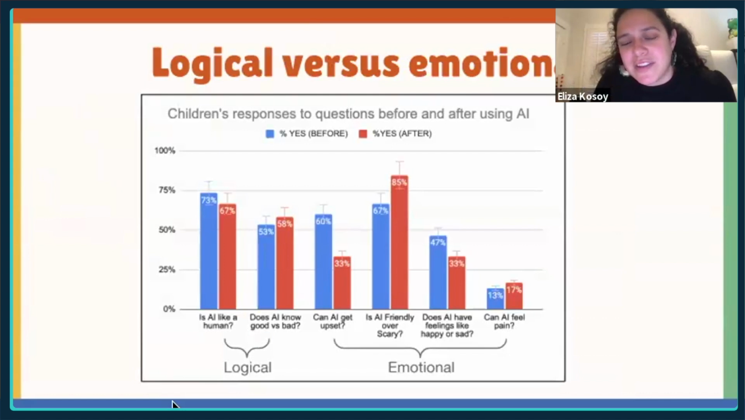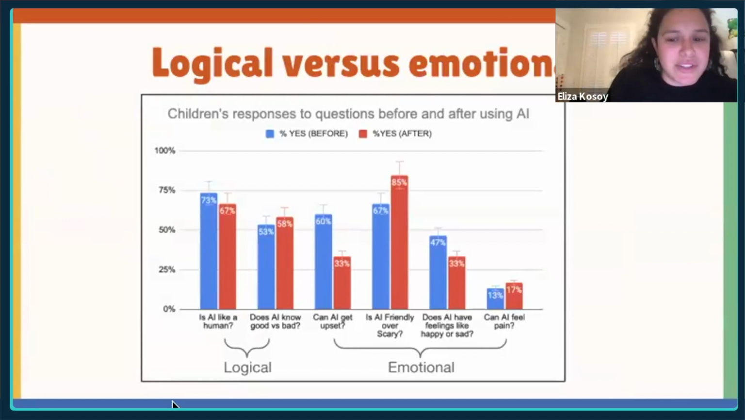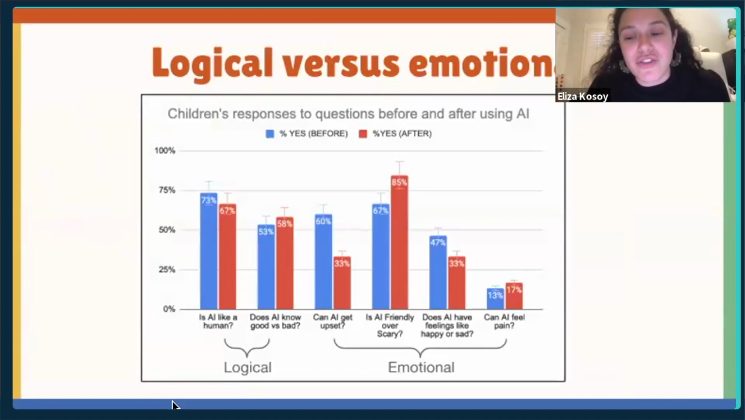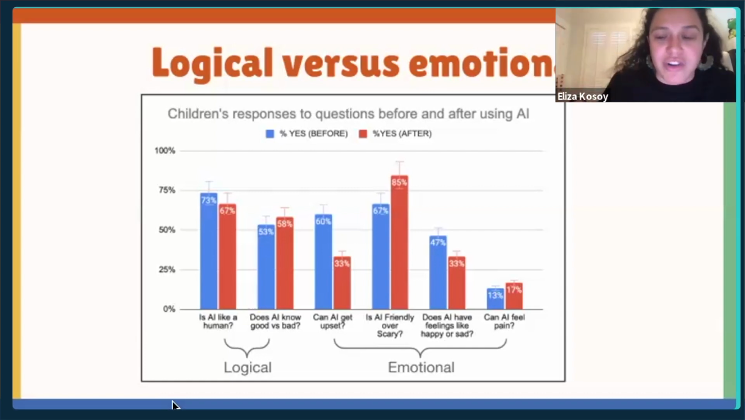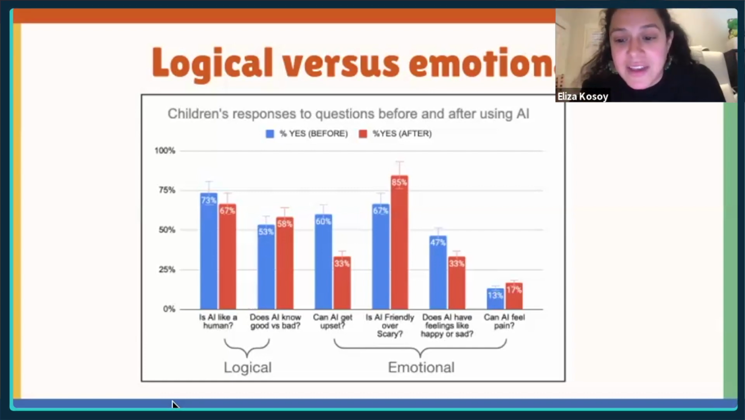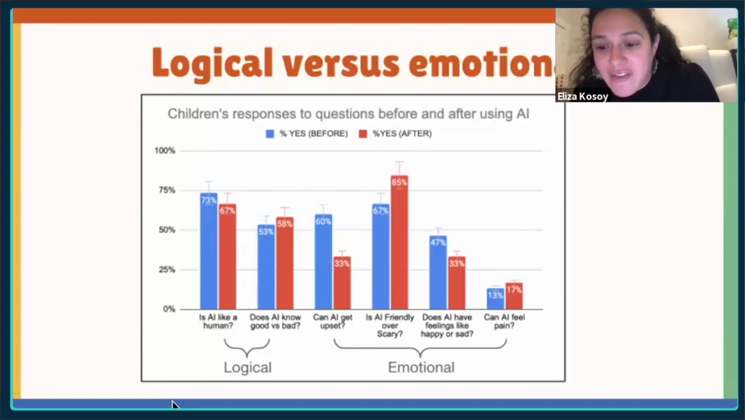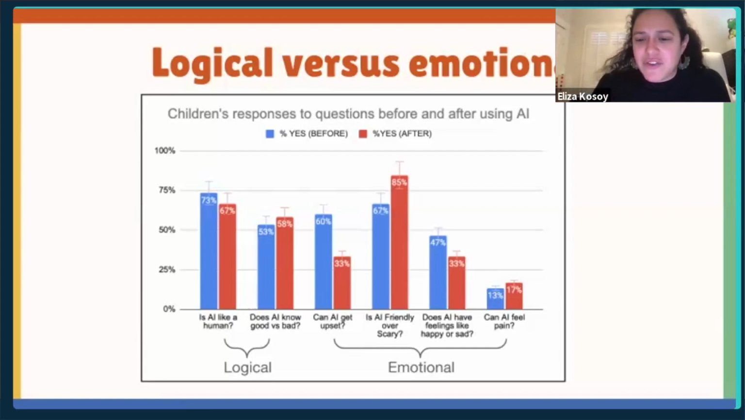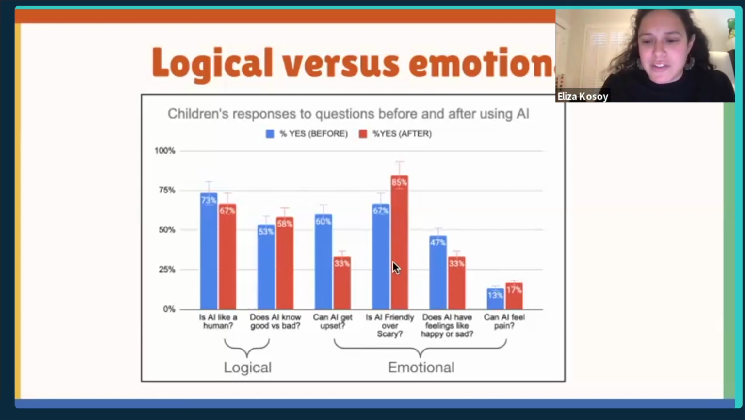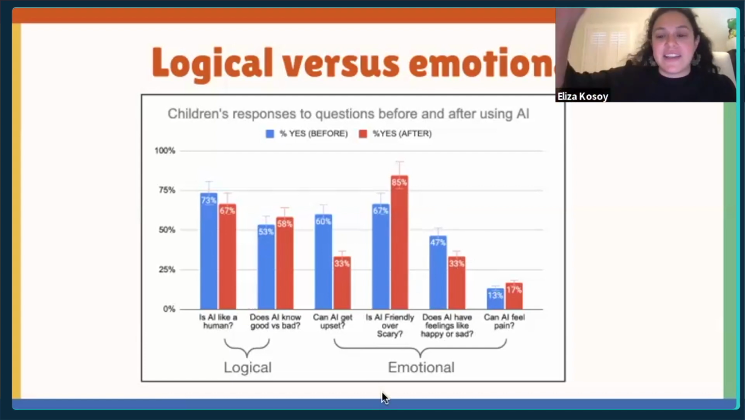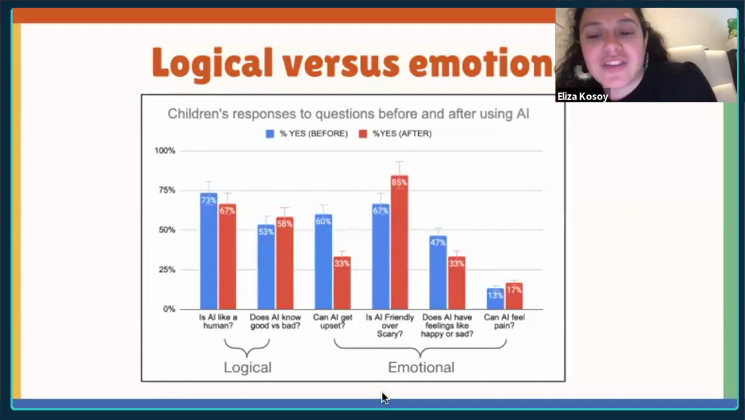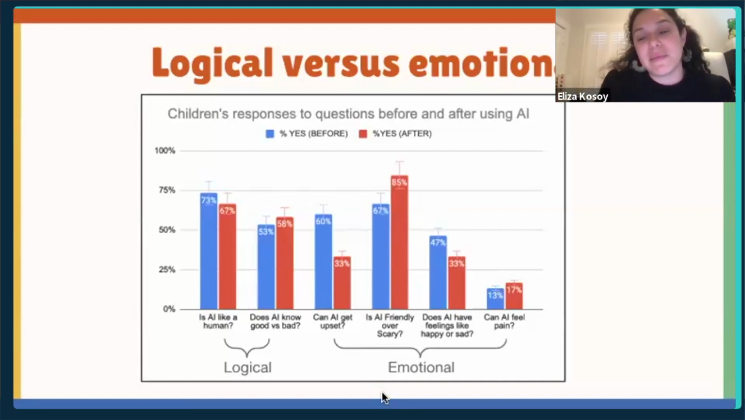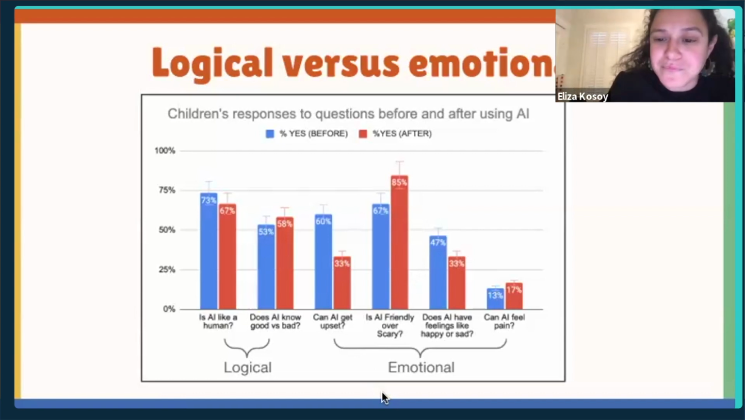And what we see is that between the logical questions, the answers seem mostly unchanged, but the emotional ones have the biggest stark differences, where we actually see a decrease in how emotional they think these models are, especially with being upset or having feelings. For friendly, how do you interpret this graph? They're basically saying that the AI is friendlier actually than they initially thought, and a slight change in the feeling pain question, but very minimal differences in the logical ones.